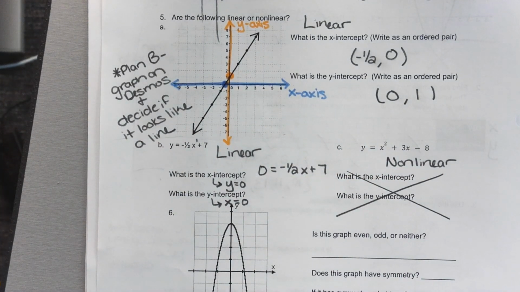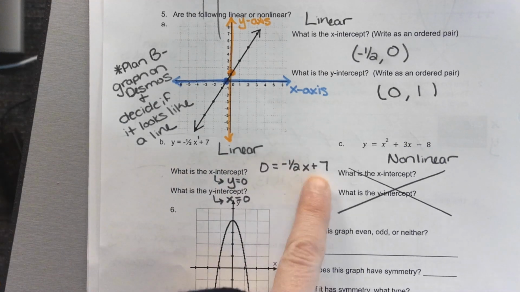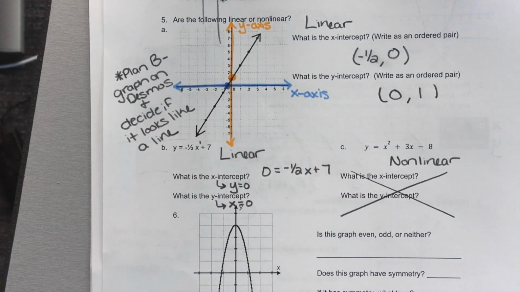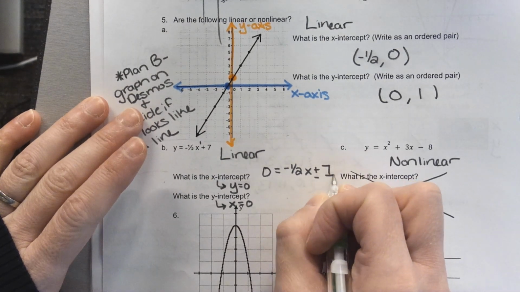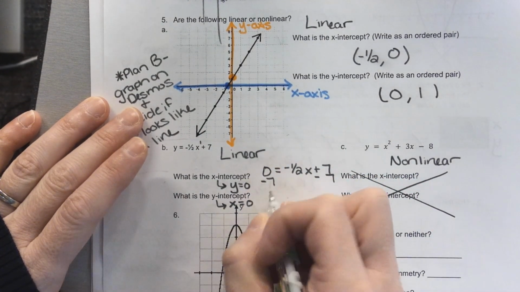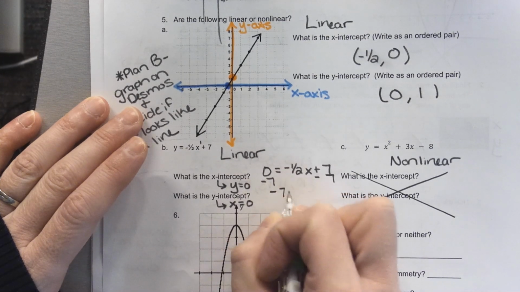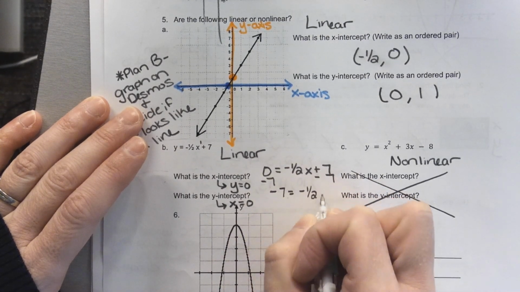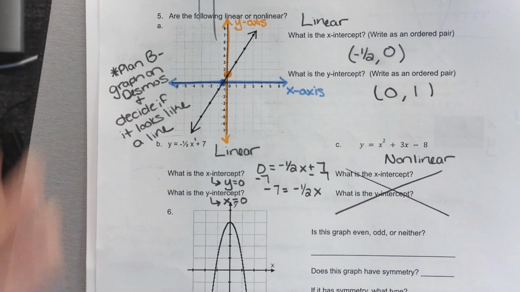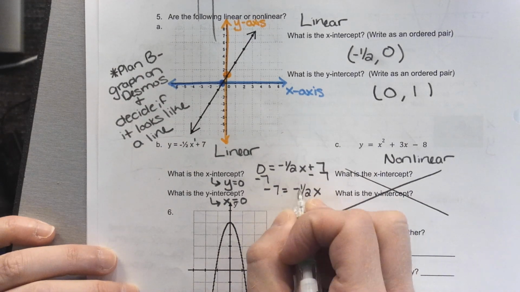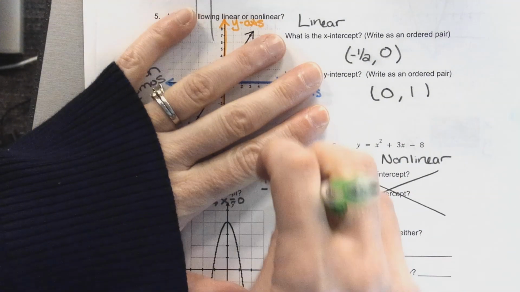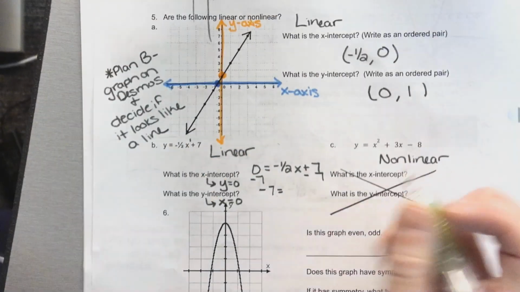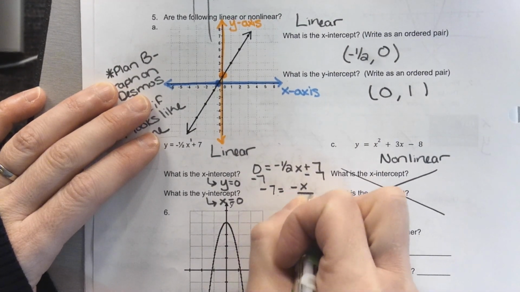Ooh, this is kind of ugly to solve. How can I get x alone? How could I get rid of this 7 over here? Minus, yep. So let's subtract the 7 over. So we get negative 7 equals negative 1/2 x. Now, I have two choices for what to do next to finish solving. Do you see how there's a 2 in the denominator? Basically this is x being divided by 2. So I could rewrite this. Let me write this in a little bit different way. I could rewrite this as negative x over 2.